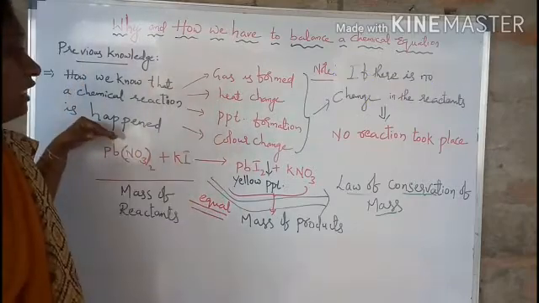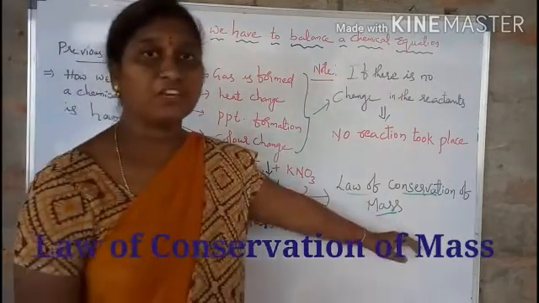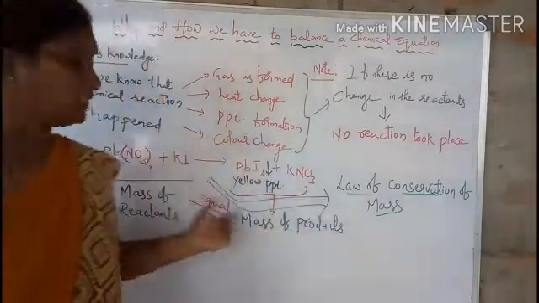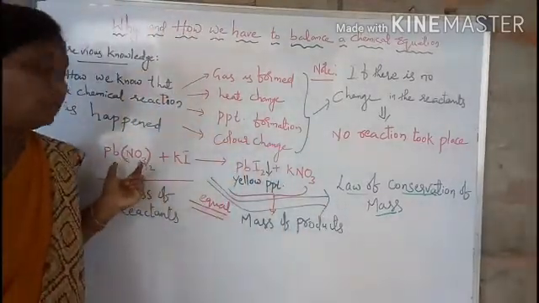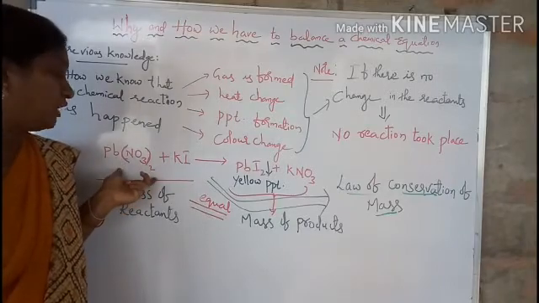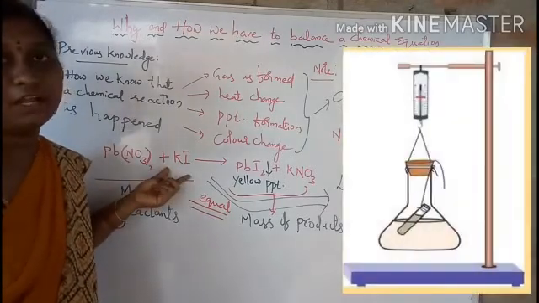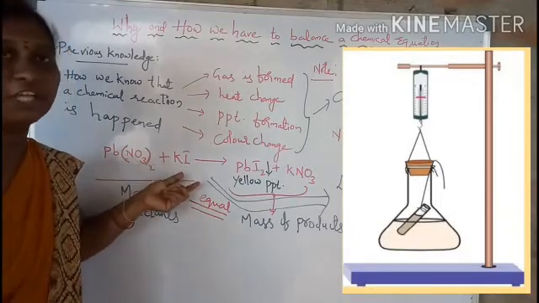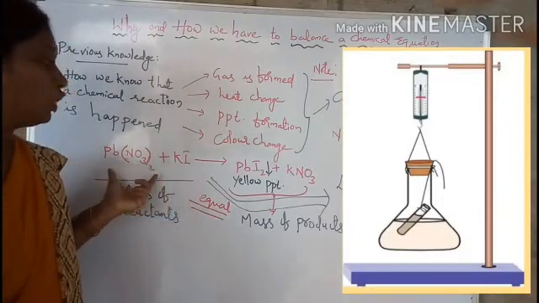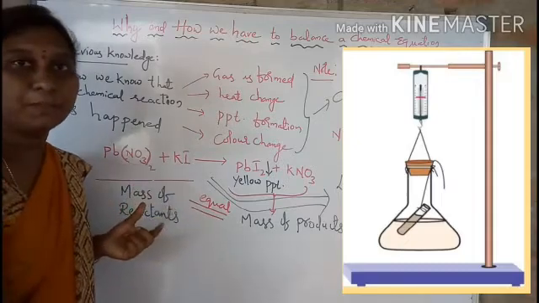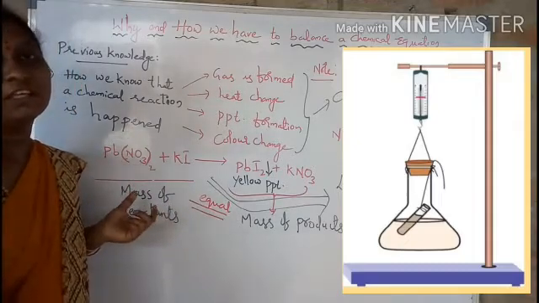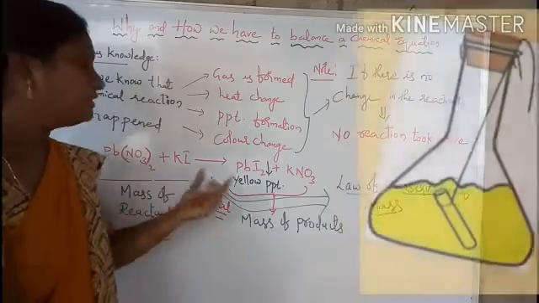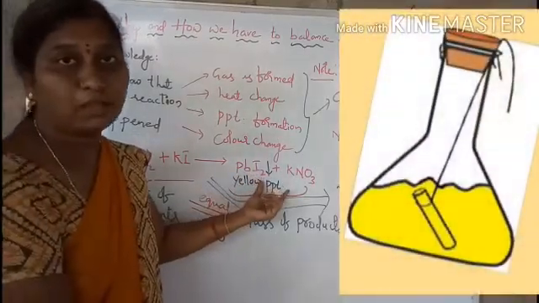Before that, you have to know the law of conservation of mass, which you already learnt in your 9th class. In the 9th class, you know that 2 ml of lead nitrate and 2 ml of potassium iodide are taken separately. One is taken in a conical flask and the other in a test tube. These are not mixed, and are tied to a spring balance and the weight is seen. After that these two are mixed and again the weight is seen through a spring balance.